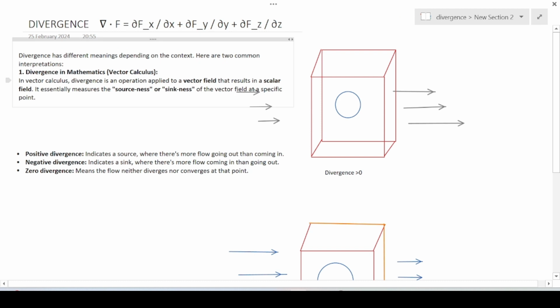Now let's come to the why. So I assume you have understood what is divergence. Why divergence? Divergence is just calculating how much, it is telling us the behavior of the vector field. Either the vector field is acting as a source at that point or a sink at that point. Okay, and there can be positive divergence, there can be negative divergence, there can be zero divergence. So divergence is basically telling the nature of the area in that vector field.